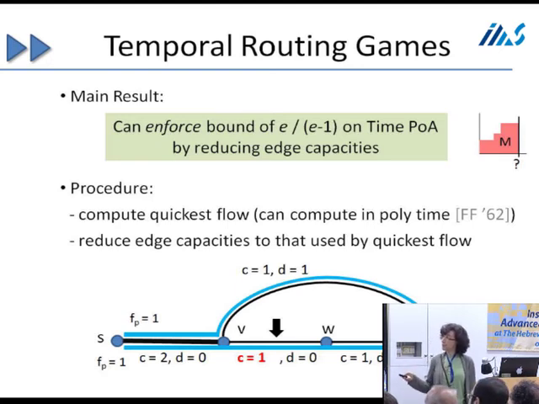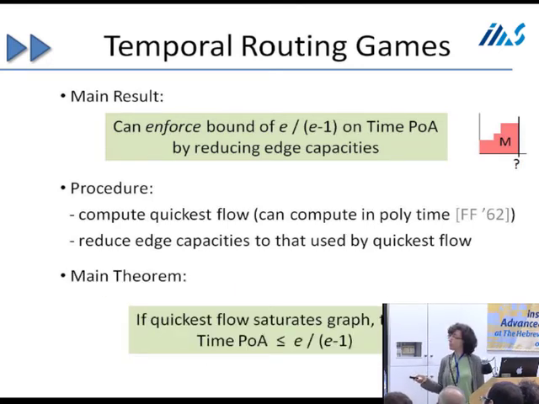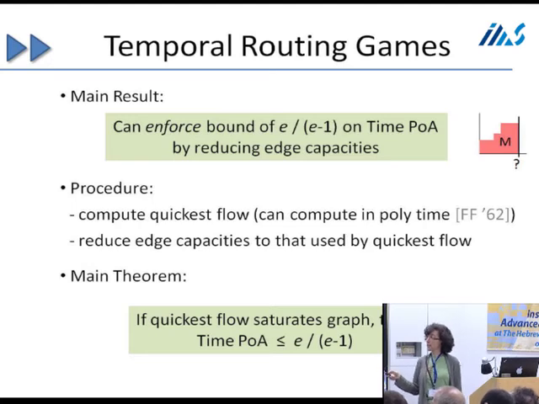So I'll be comparing the equilibrium in this network to the optimal in the original network, and the optimal hasn't changed in this network. And so what we show is that if we have an example where the quickest flow saturates the graph, then the time price of anarchy is at most e over e minus 1 in that graph. And since the optimal hasn't changed when we changed the graph, it's at most e over e minus 1 comparing to the optimal in the original graph.